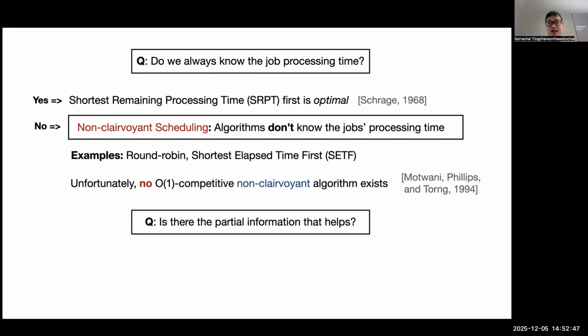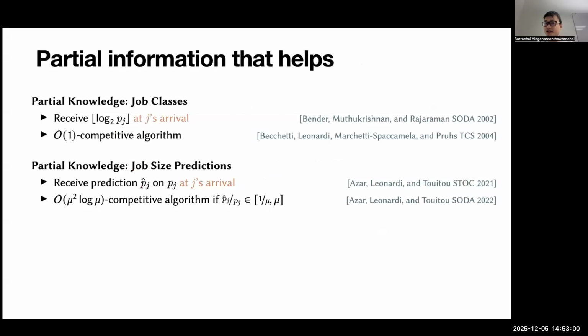So given this very bad situation in this model, the next question is: is there more information or partial information that can help? And the answer is, yeah, it depends on the model and the situation. If the partial knowledge is of the form that when a job arrives, I know approximately, within a factor of two, the length, like we bucket the job length into some class, and then we receive the bucket number, the class of that job, then we can have a constant competitive algorithm.